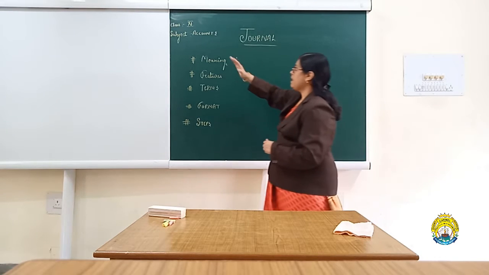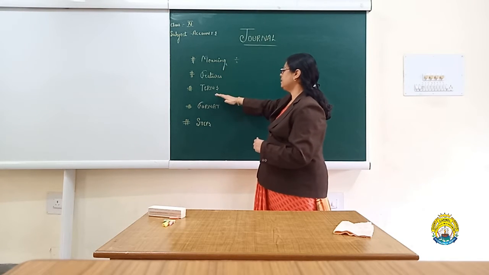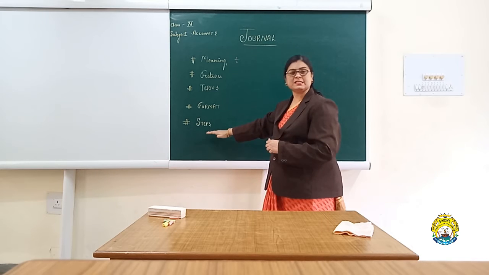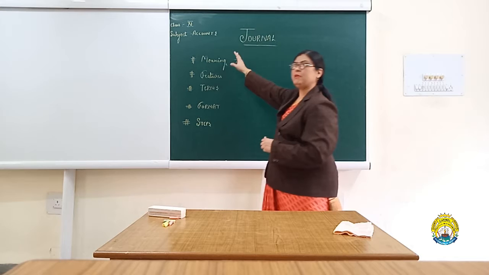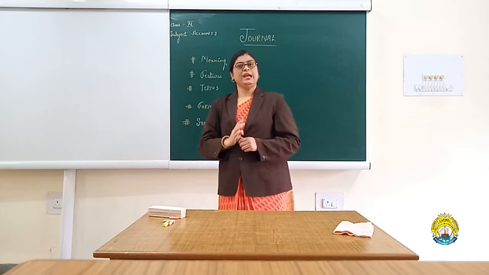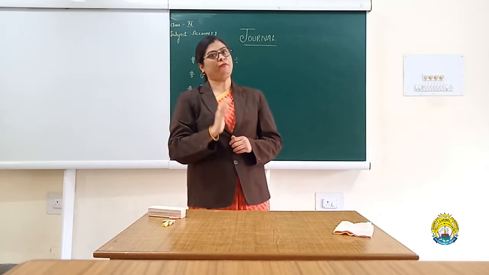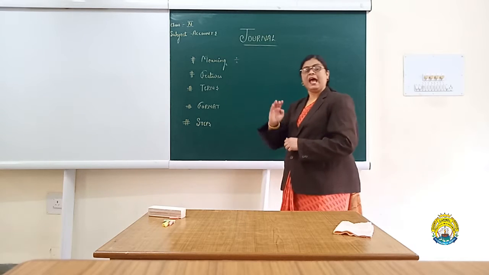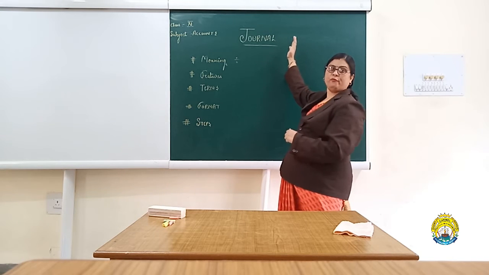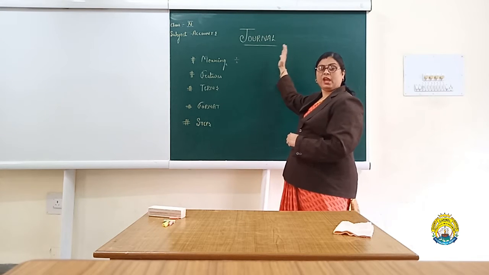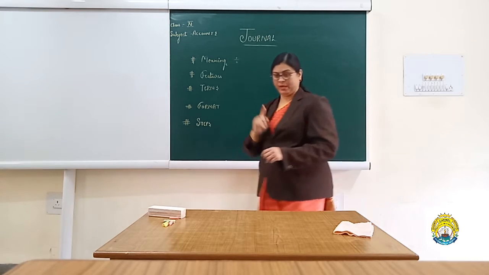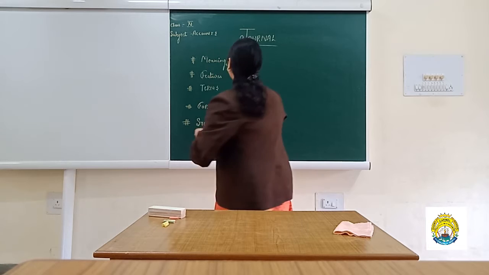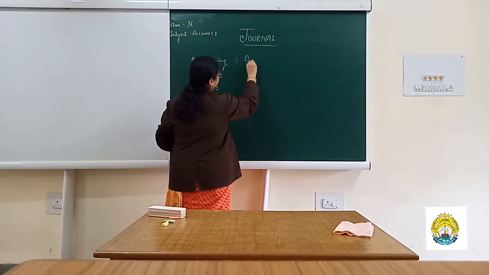We will be studying meaning, features, terms, format and steps in journal. The very first thing, what about the meaning of journal? Journal is the very basic book of recording. This is being called as the primary book of record. It is the book in which transactions are recorded for the very first time. It is being termed as a book of original entry.